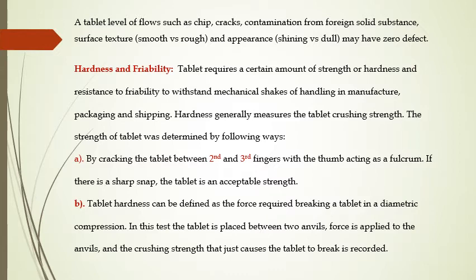Second, tablet hardness can be defined as the force required to break a tablet in a diametric compression. In this test, the tablet is placed between two anvils. The force is applied to the anvil and the crushing strength that just causes the tablet to break is recorded.